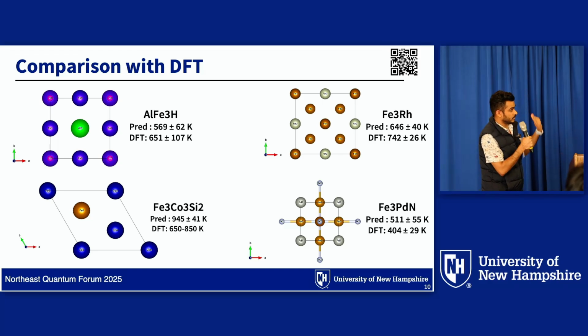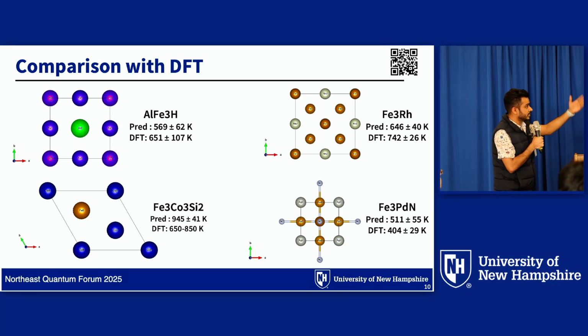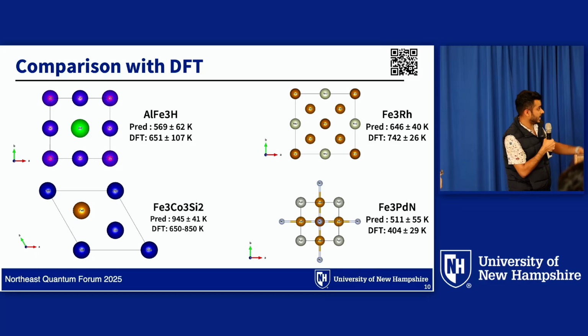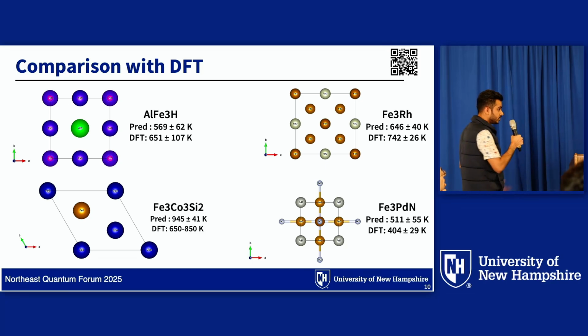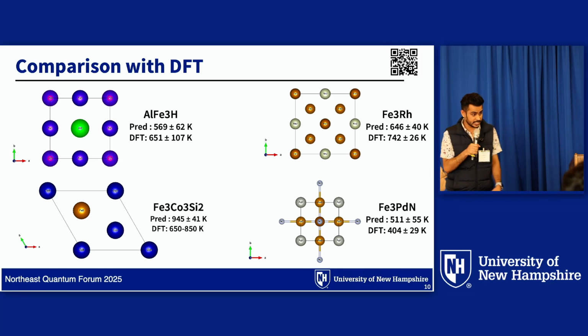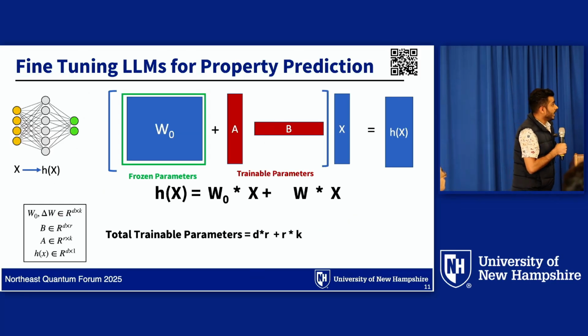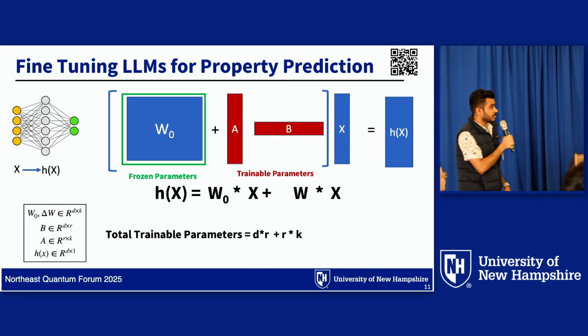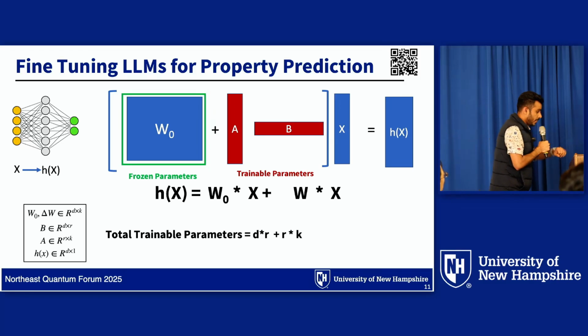And we also calculated the TC through DFT for a few compounds like this. You can see here the predicted value and the DFT predicted value somewhat match for each. Both predictions have a Curie temperature greater than 500 Kelvin, and we think that our model can at least identify some high-TC compounds. We have a plan to implement these kinds of things for other properties also, like magnetization and magnetocrystalline anisotropy, and other properties.